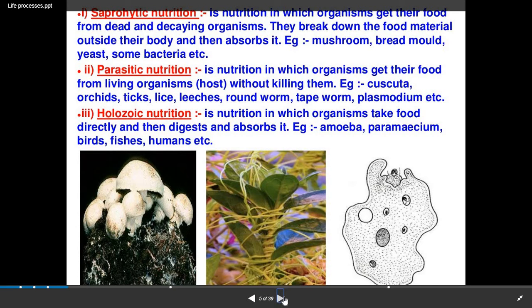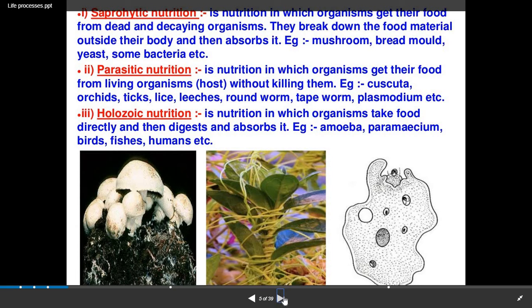Next is the holozoic mode of nutrition. It is the nutrition in which organisms take food directly and then digest and absorb it. Once the organism sees the food in front of it, it attracts the food and engulfs it, the food is digested with the help of digestive enzymes, and finally the food is absorbed by the body.